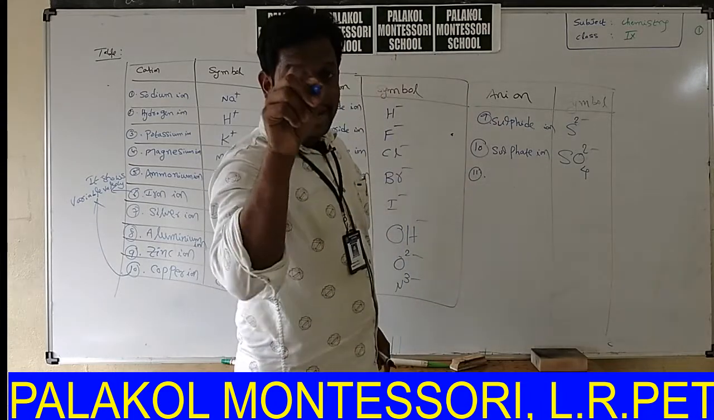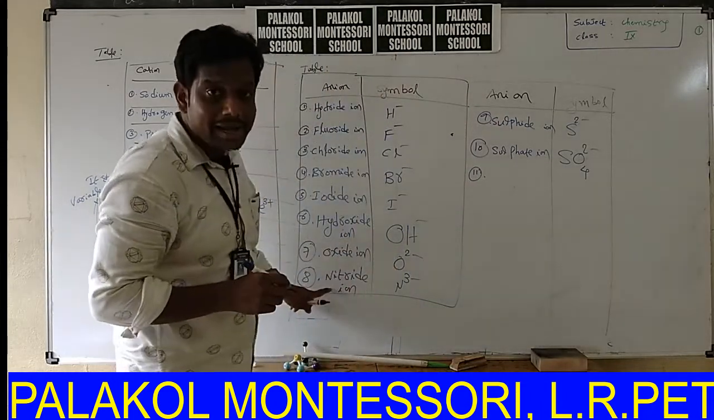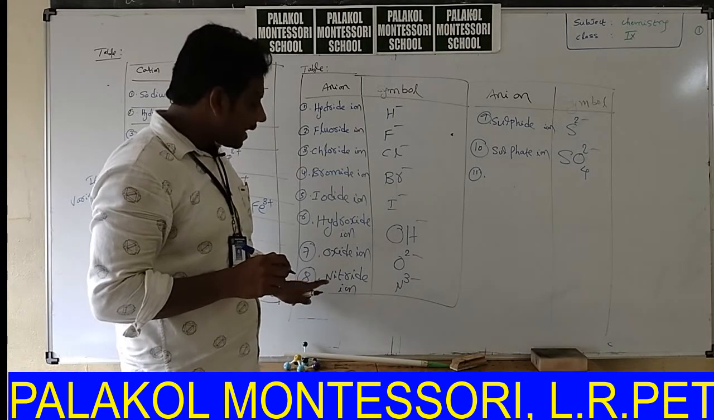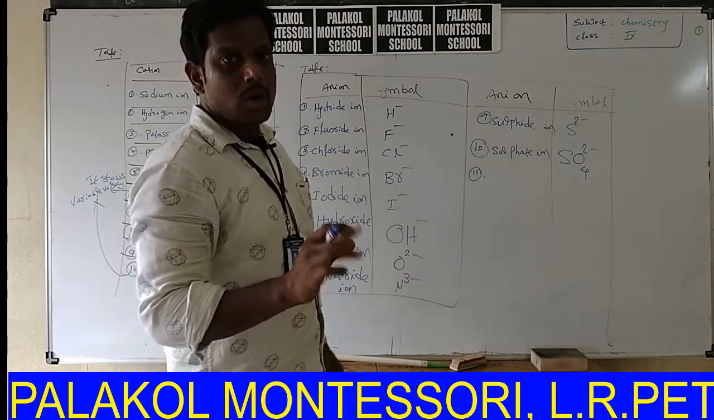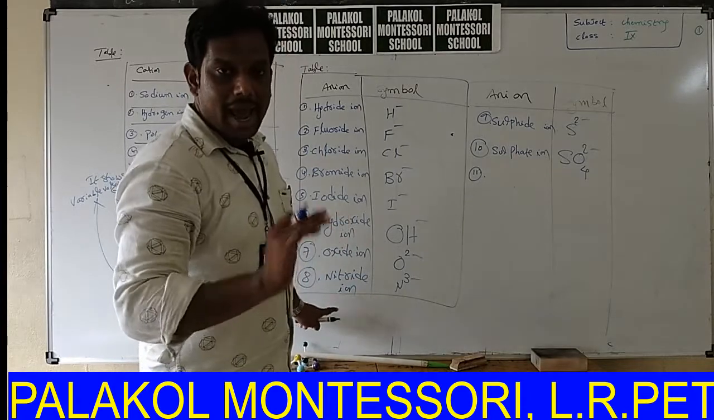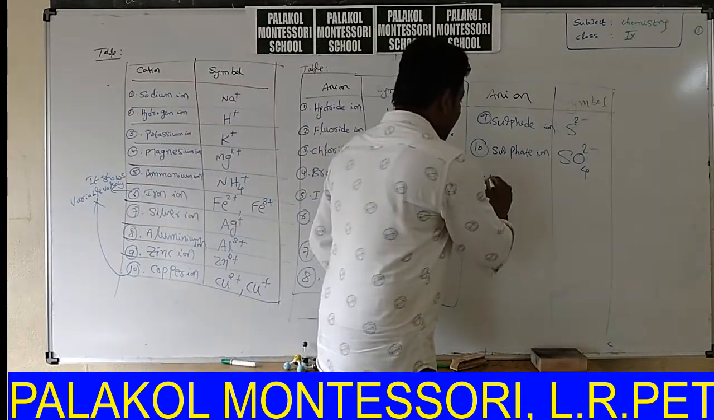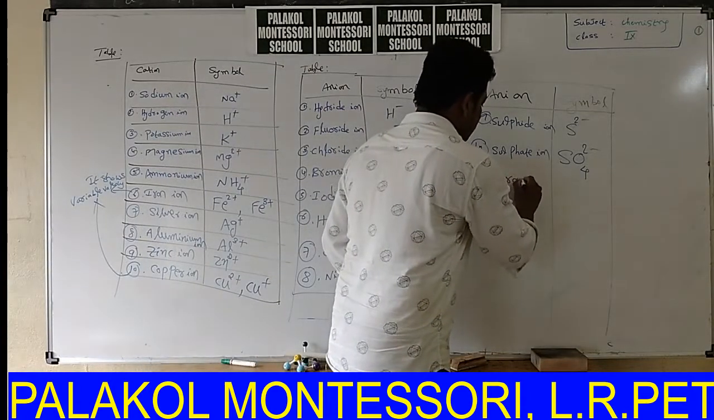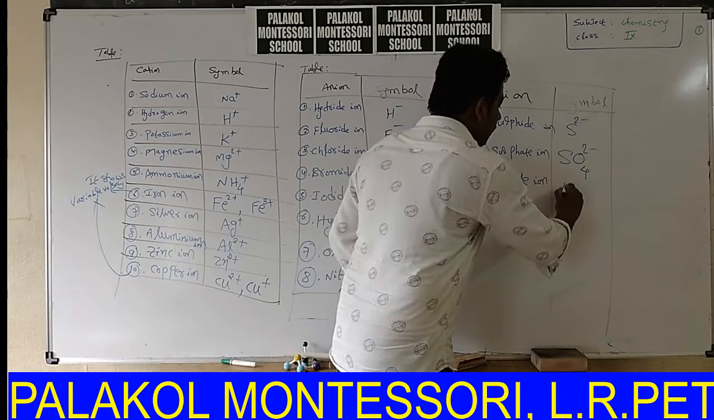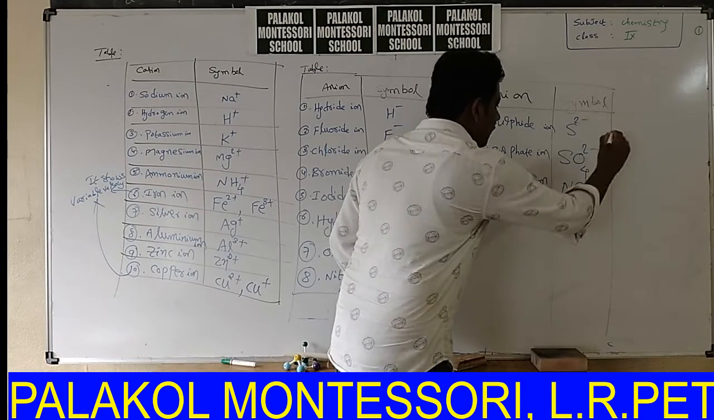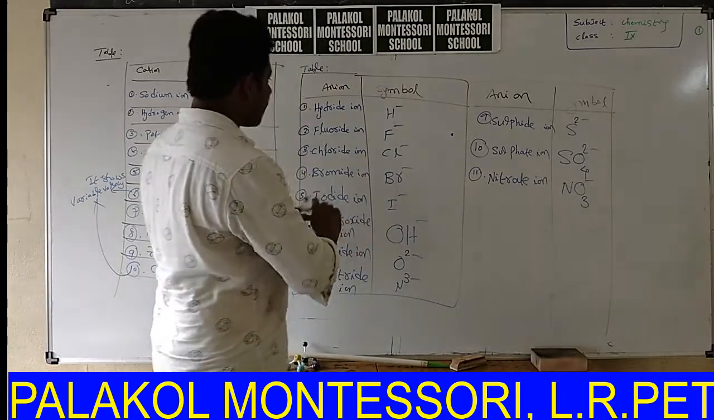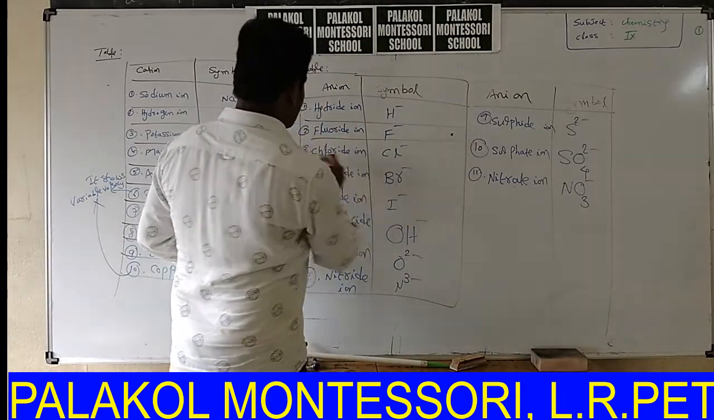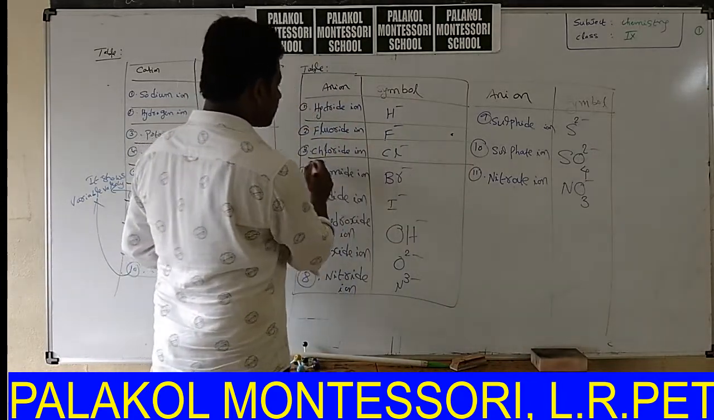Next, nitrate ion. This is nitride, nitride ion, N3 minus. Don't confuse. This is nitrate ion. Nitrate ion, NO3 minus.